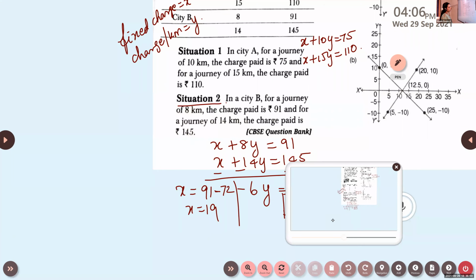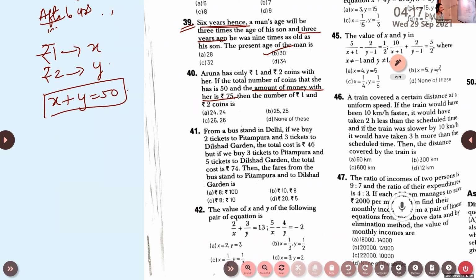And what is the amount given here? The amount of money she had is rupees 75. So what is the second equation, Arjun? First equation is X plus Y is 50. What will be the second equation?